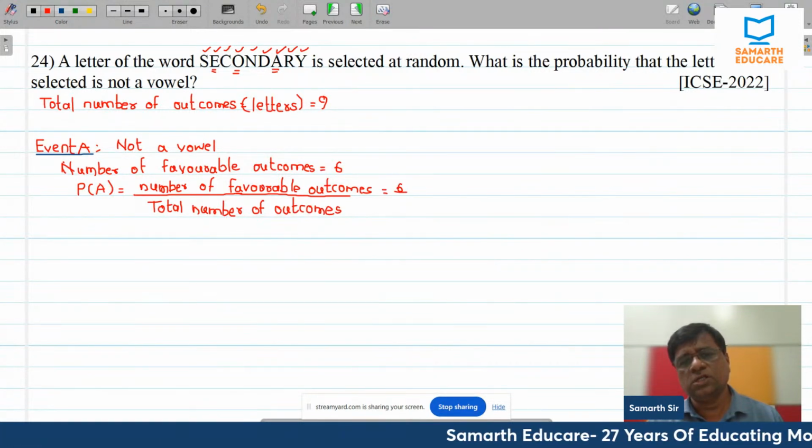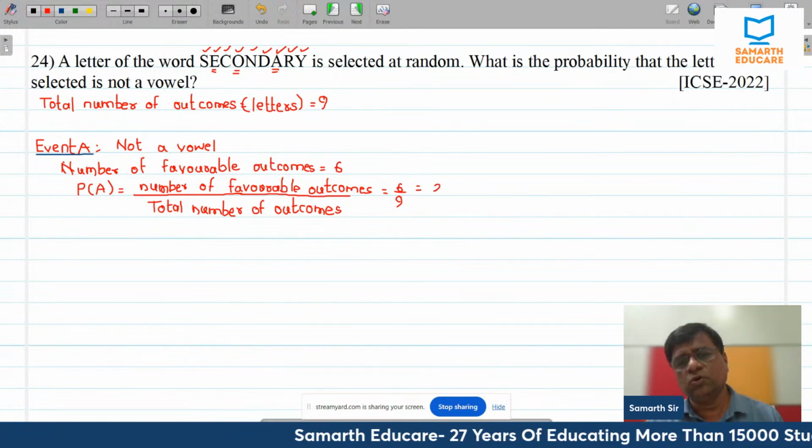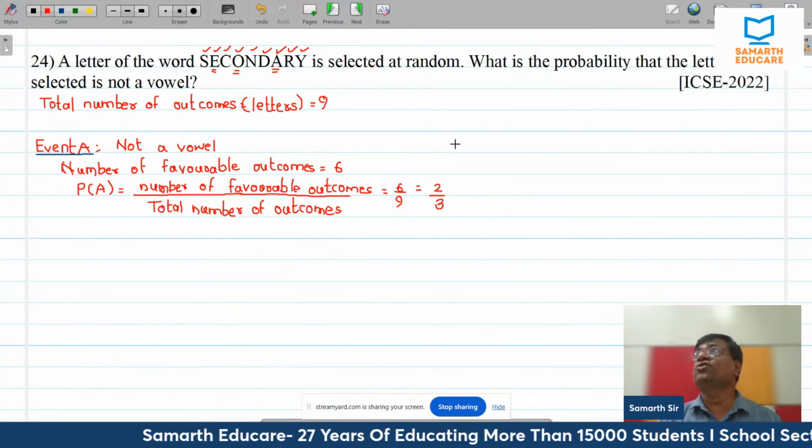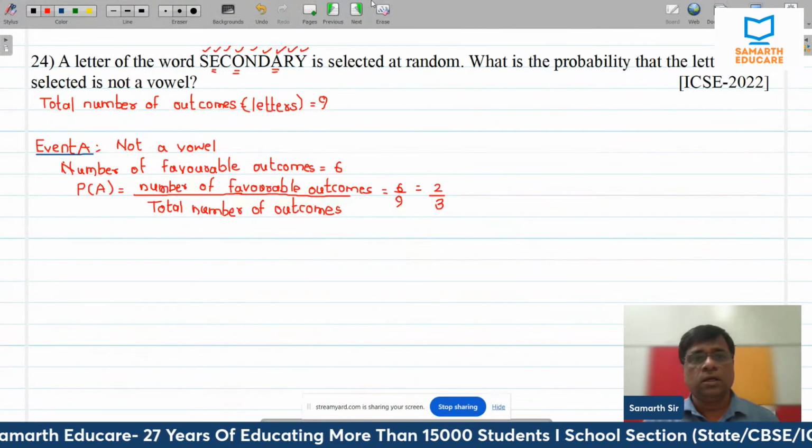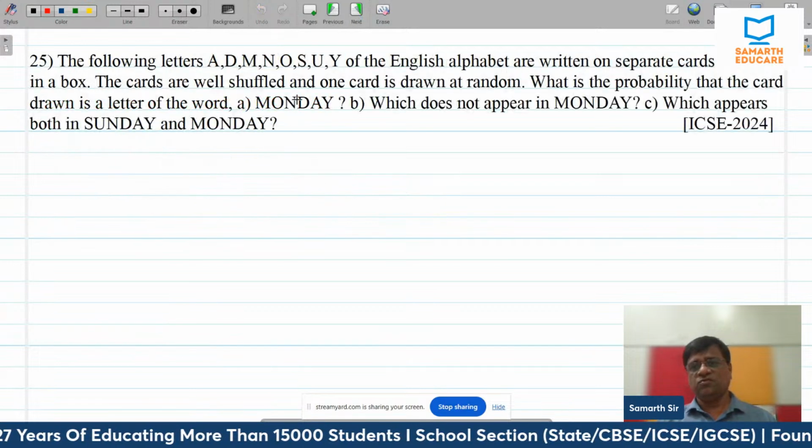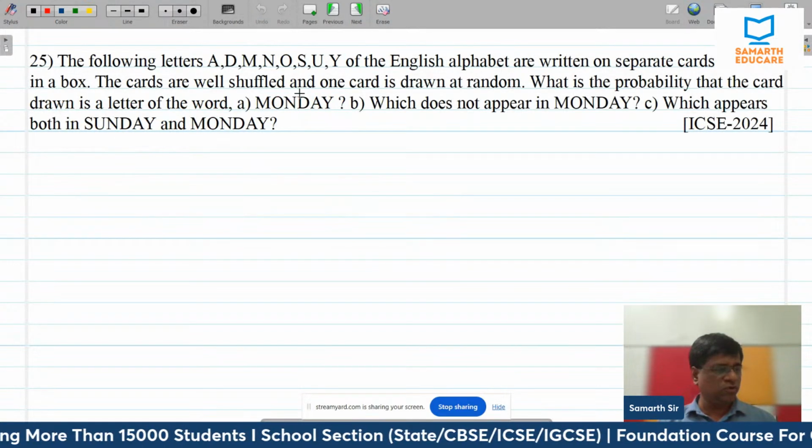And that is equal to 6 upon 9, which is equal to, 3 से अगर divide करते हैं, 2 upon 3. All right. Let's move on to the next question. Very interesting question. ICSE 2024.